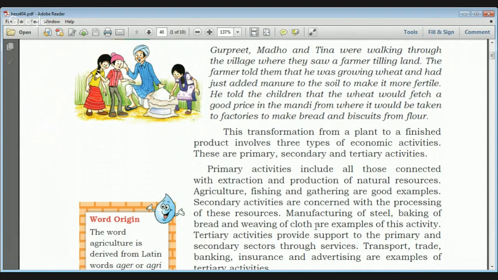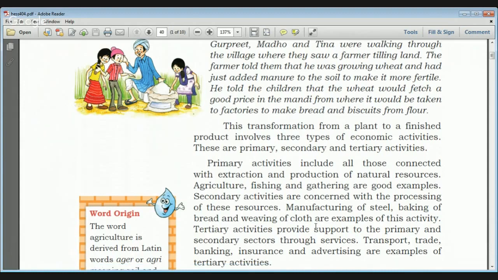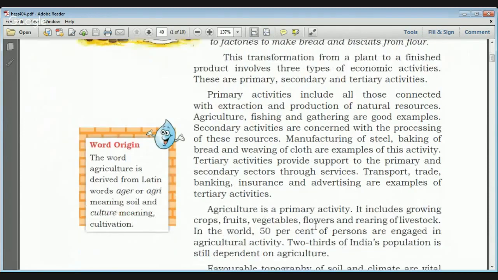Agriculture means soil cultivation. It consists of two words: agri means soil and culture means cultivation. Examples of primary activities are agriculture, fishing, gathering. Anything which you directly extract from nature is known as a primary activity.